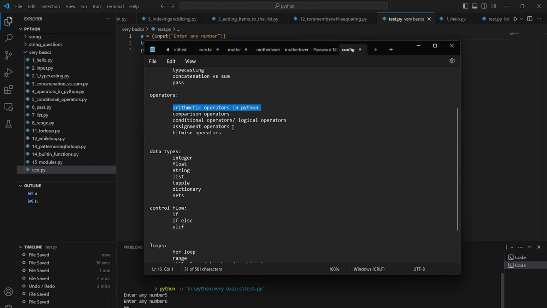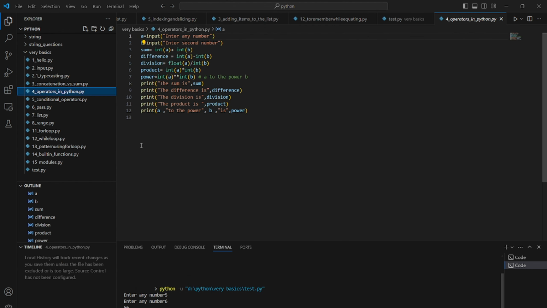So let's go to the operators in Python. We have arithmetic operators, comparison operators, conditional operators, assignment operators, and then bitwise operators. This bitwise is not so important, so I removed it. These four you must understand. We must understand together. So let's talk about operators in Python.